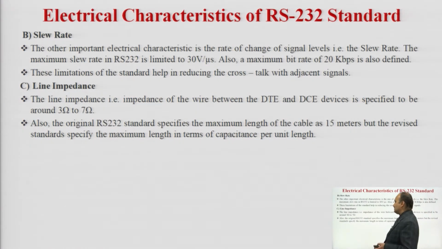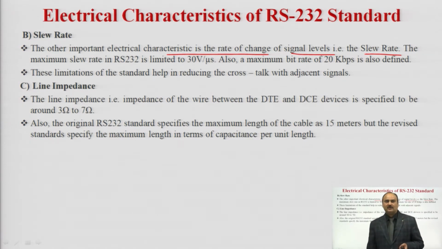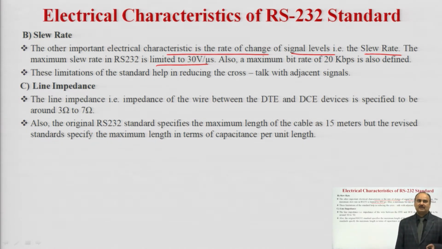Next electrical characteristic is the slew rate. The other important electrical characteristic is the rate of change of signal level, that is called the slew rate. So, what is slew rate? It is the rate of change of the signal level. The maximum slew rate in RS-232 is limited to 30 volt per microsecond. Also, a maximum bit rate of 20 kbps is defined.